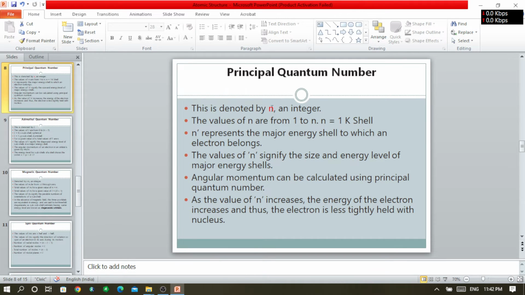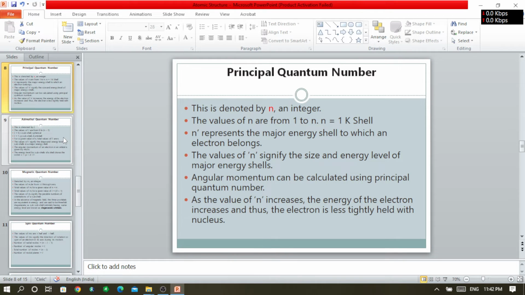This quantum number is denoted by the letter n. With the help of the value of n, we can find out the number of shells and the number of orbits present in a particular shell.